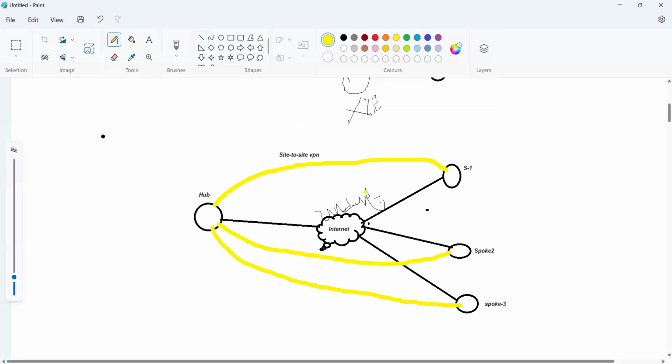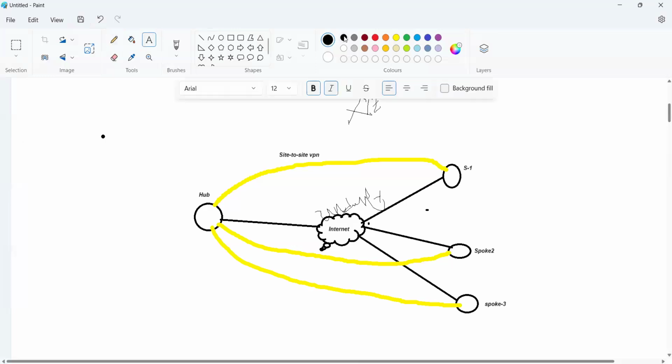These are all tunnels. This we call a VPN, virtual private network tunnel. We'll create tunnels. It's an overlay we're creating.